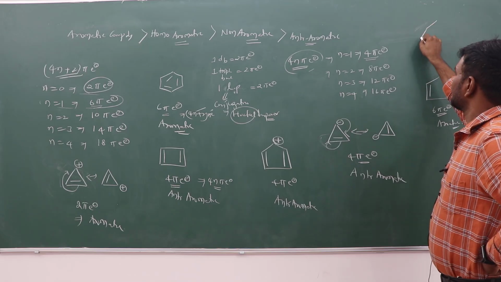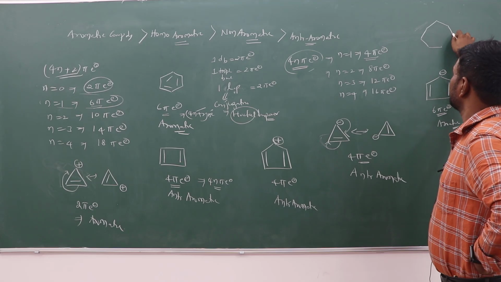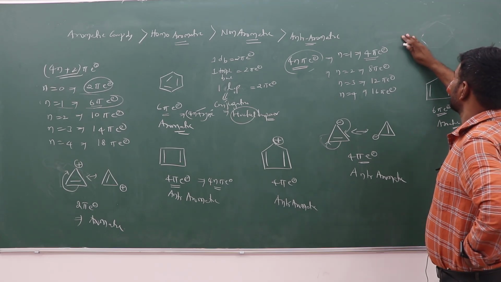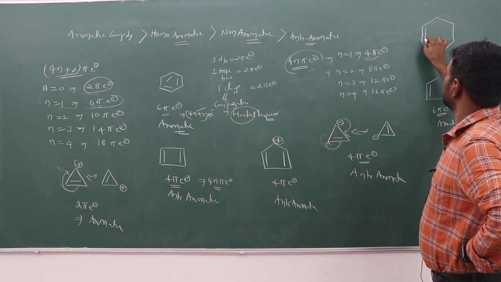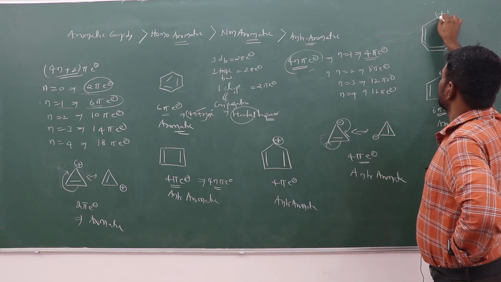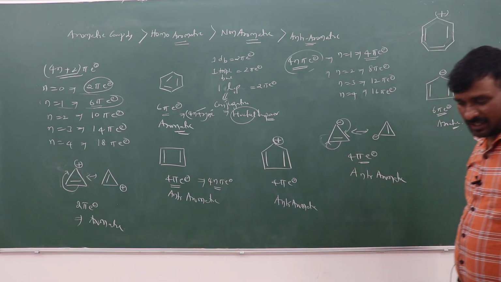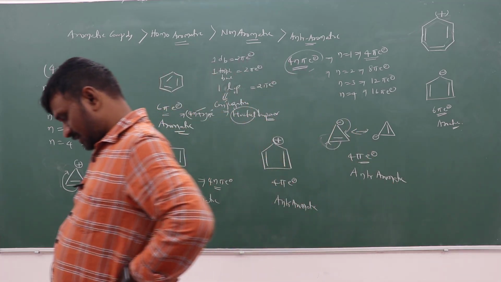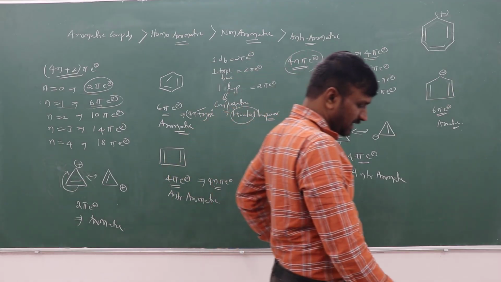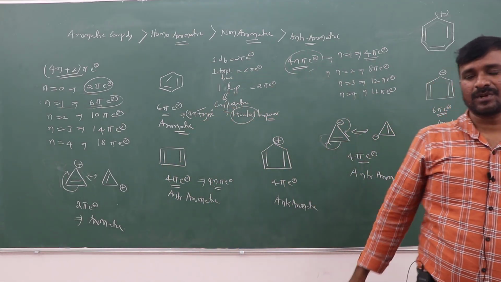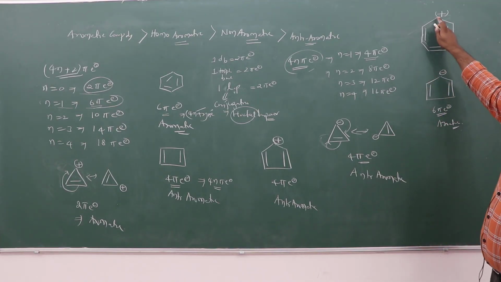Suppose the tropylium cation. It is a 7-member ring, the cycloheptatrienyl cation, also called the tropylium cation. It has 7 carbons, all sp2 hybridized.